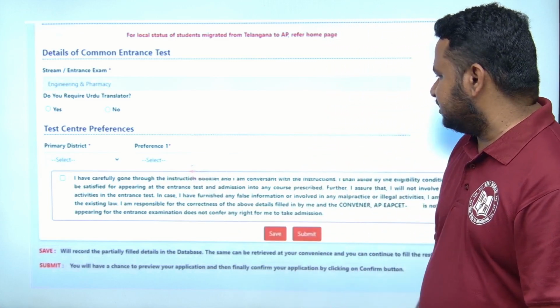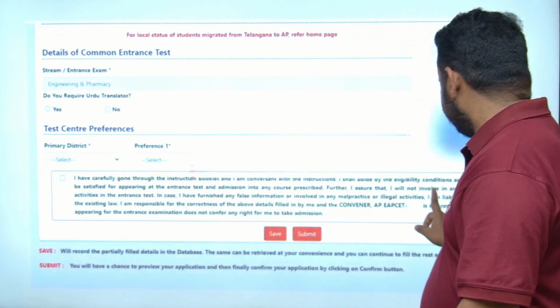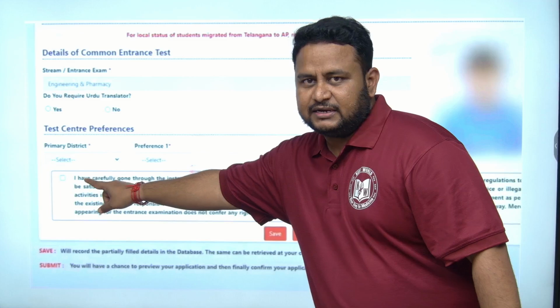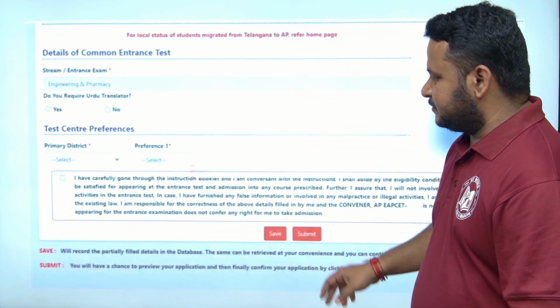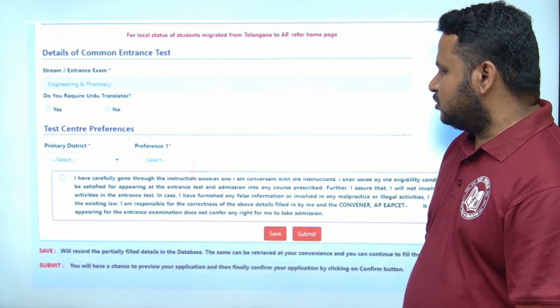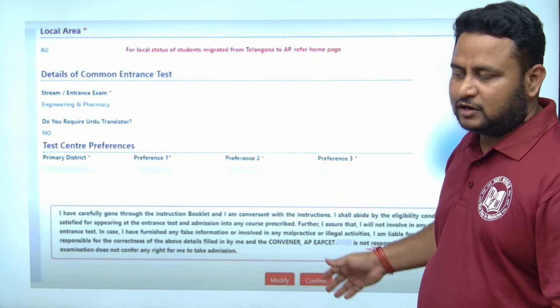After it is done, you have to read this carefully. After that you can give a tick mark on this. Then you can save this and submit. Saving and submitting will make a record of your application.